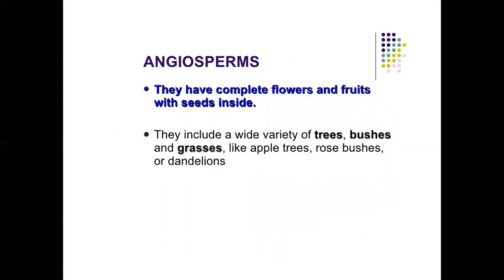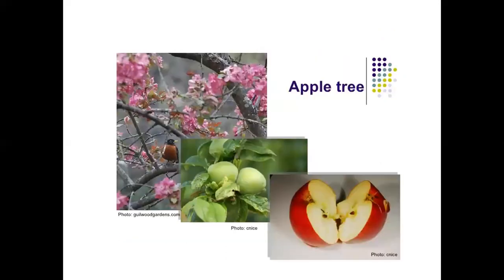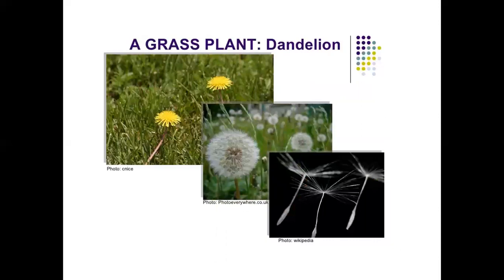Then we go towards the angiosperms. They have complete flowers and fruits with seeds inside. They include a wide variety of trees, bushes and grasses like apple trees, rose bushes or dandelion. These are the pictures of some angiosperms.